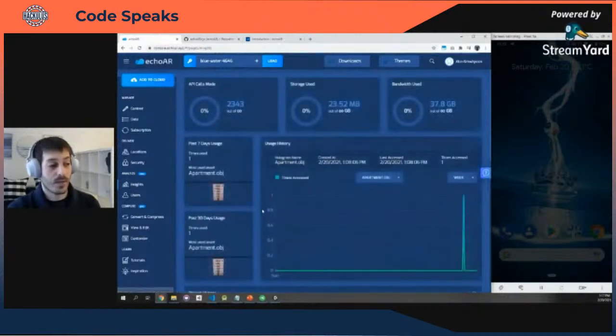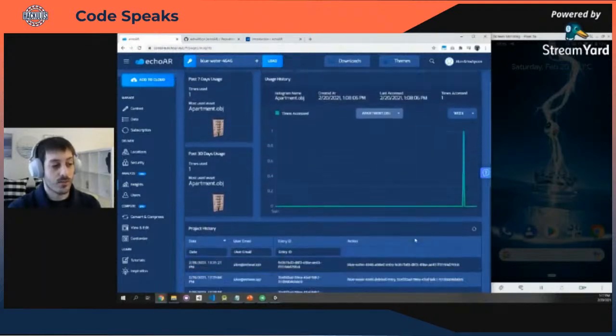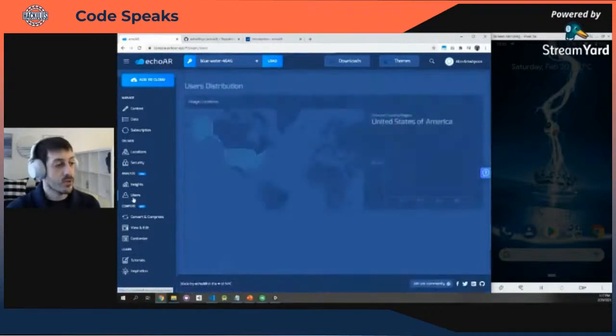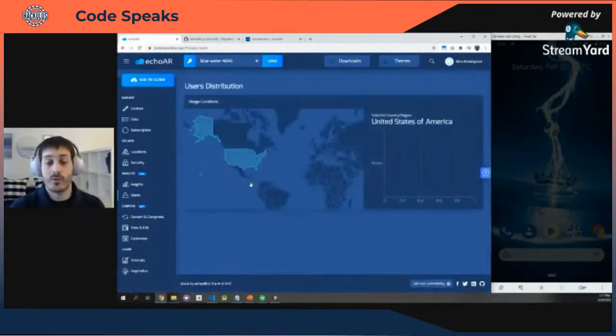Insights is a really powerful page, shows you how your content is being used. You can see, for example, we used the apartment building, so we see a spike in usage. You can monitor user engagement and how your project is doing. In users, you can see the distribution of users around the world, where your users are coming from, and how they're interacting with your content.